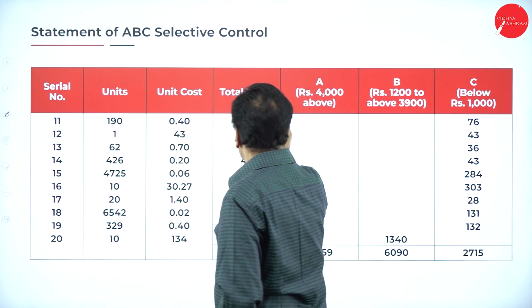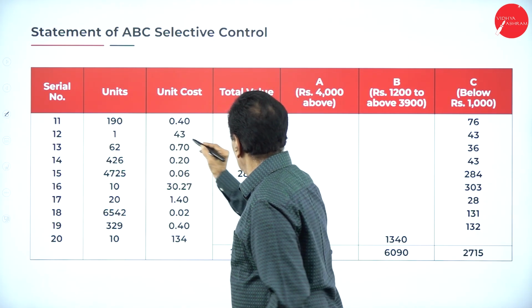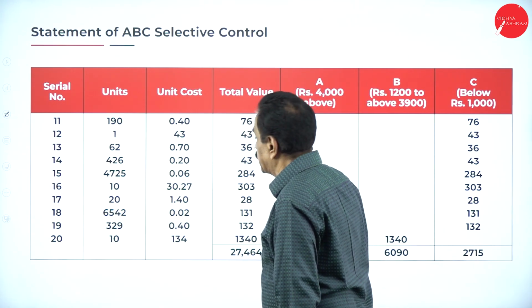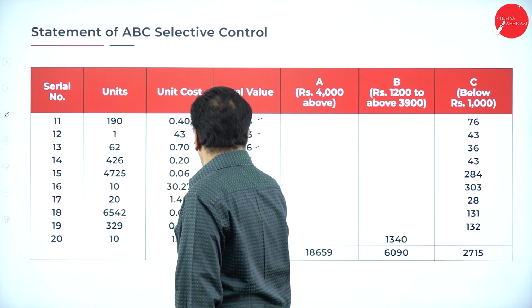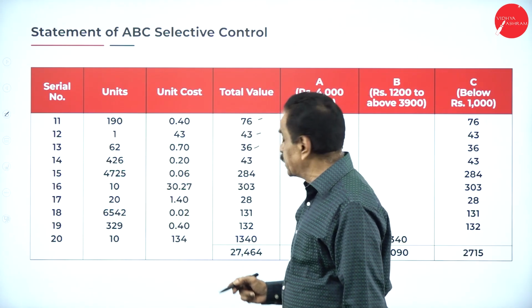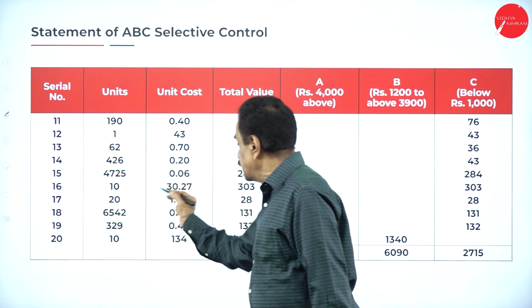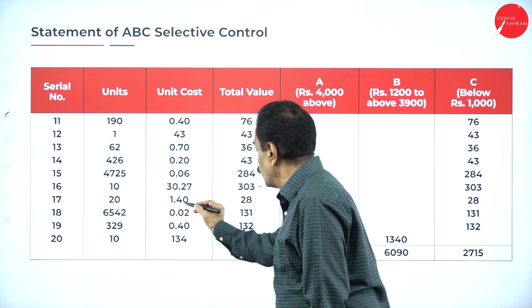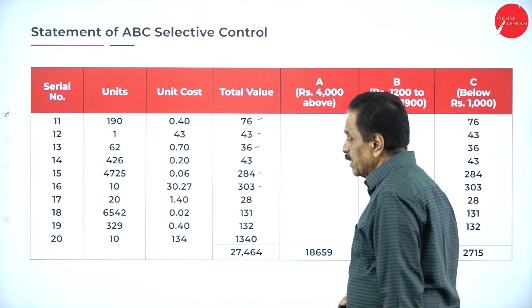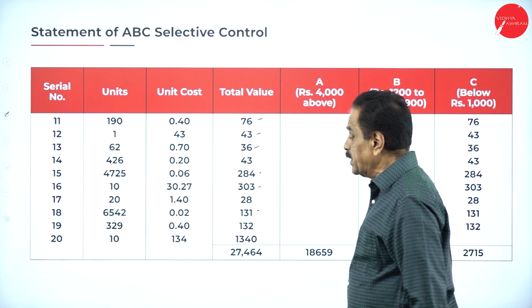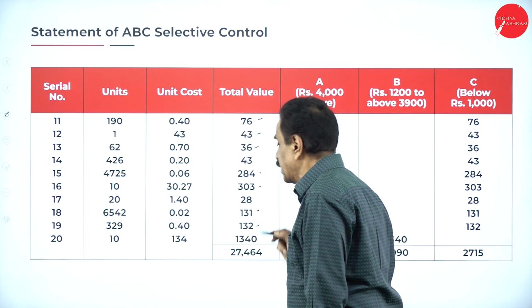190 into 0.4, 76. 1 into 43, 43. 62 into 0.70, 36. 426 into 0.20 is 43. 4725 into 0.06 is 284. 10 into 30 point means 303. 20 into 1.4 is 28. 6542 into 0.02 is 131. 329 into 0.40 is 132.